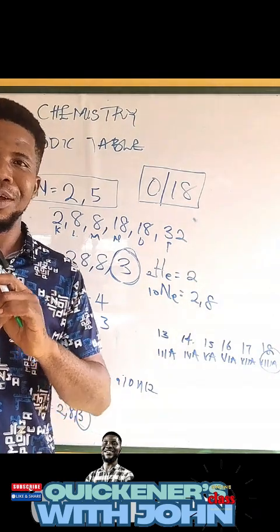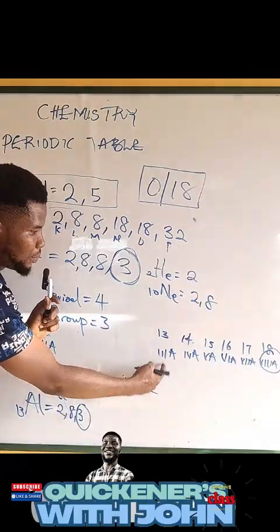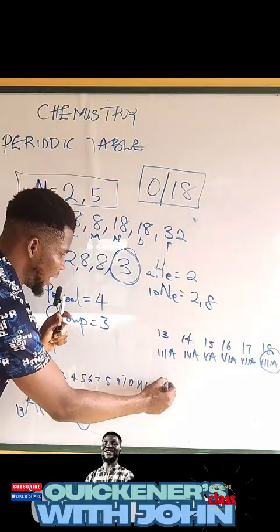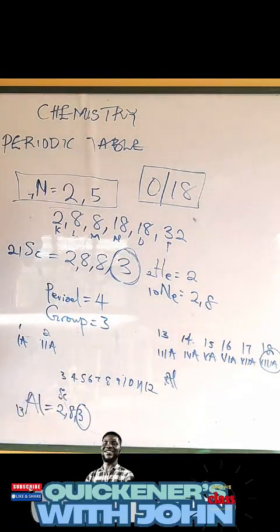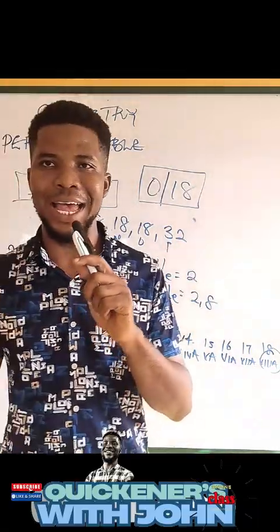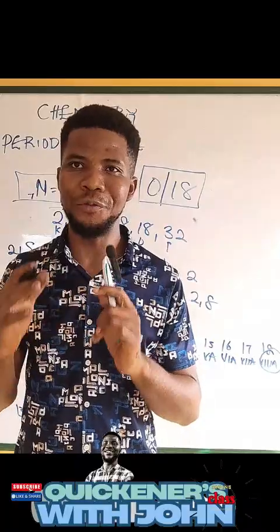It's just a simple metallic element, so it belongs to the boron family. That's group 13, the boron family. So you see why aluminium is in group 13 and scandium is in group 3. That is how you do it for every other element. Are they transition elements or not? And you know how to fix them.